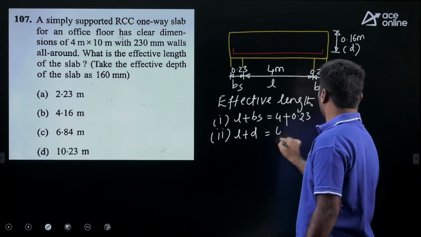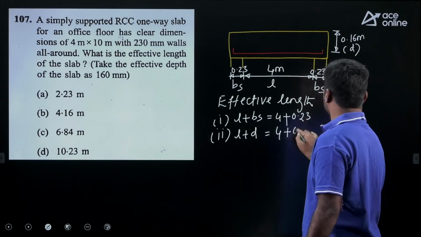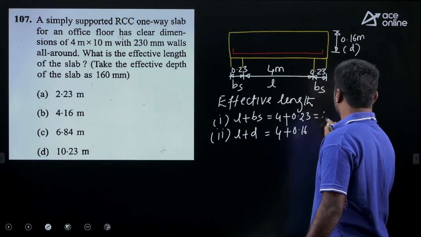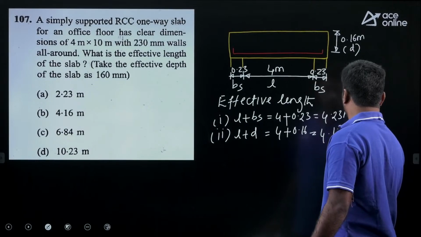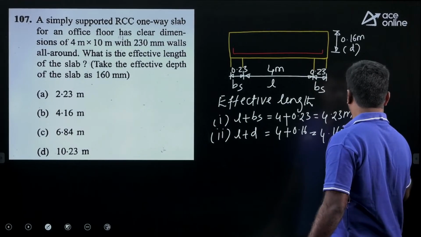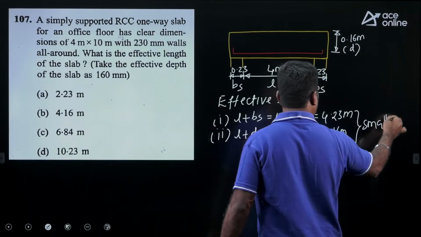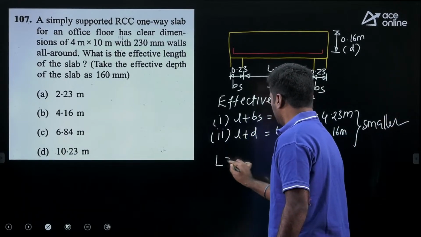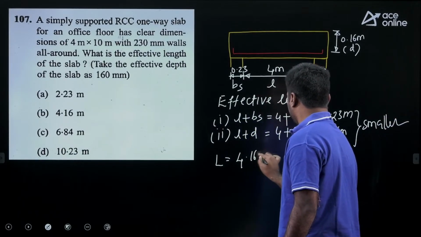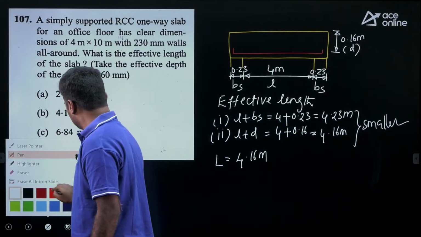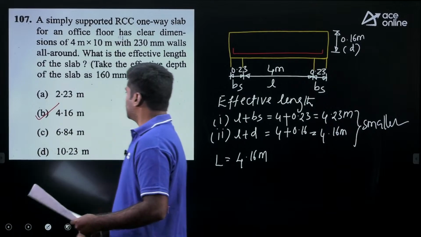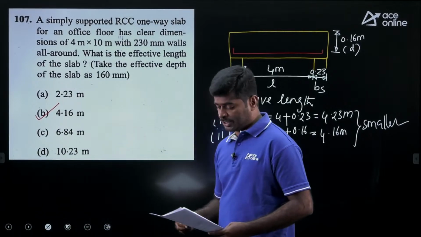Clear span is 4 meters, effective depth is 0.16 meter. Let us simplify: 4.23 meter, and this is 4.16 meter. Take the smaller of these two. My dear, adopt the effective length as 4.16 meter. Option B is correct. Then move to the next question.